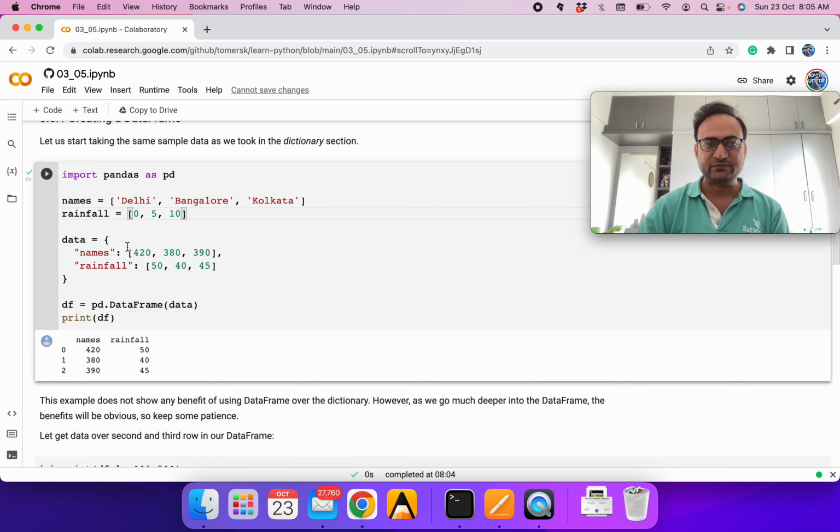What we do in data frame is we define data as a dictionary. So names, and the rainfall. In the names we can define some name, it doesn't have to be a number. So we can define the names directly here, and here we can define our rainfall.